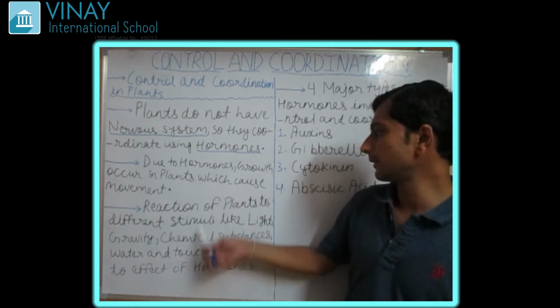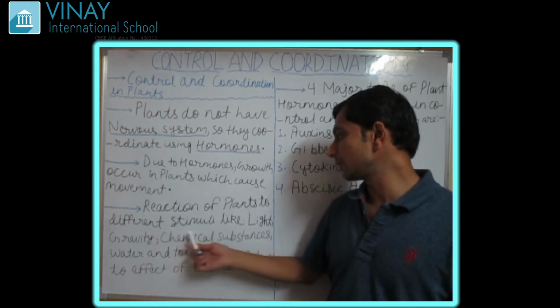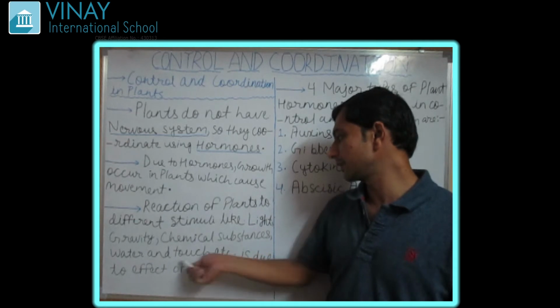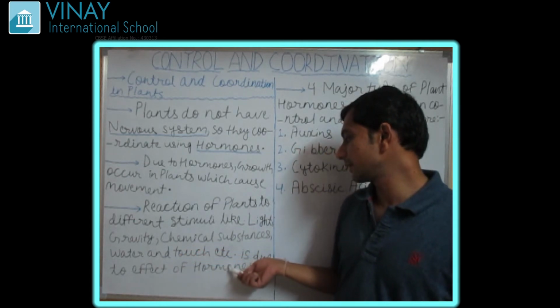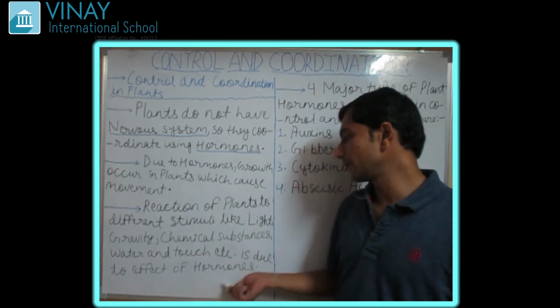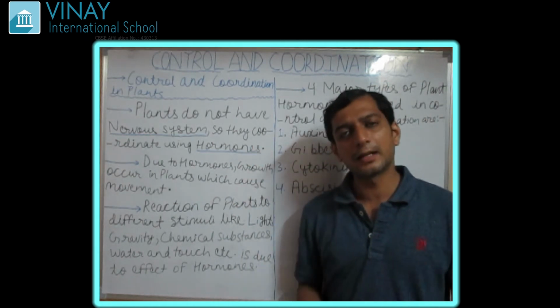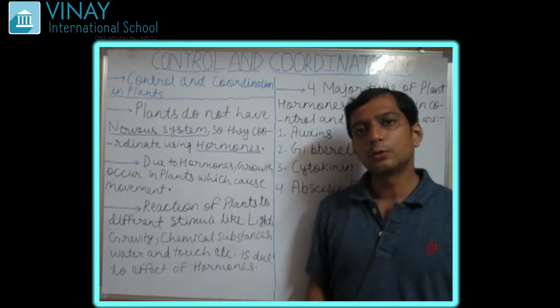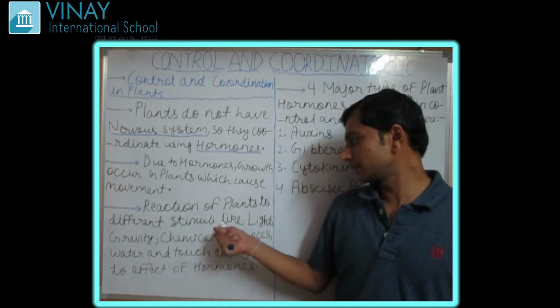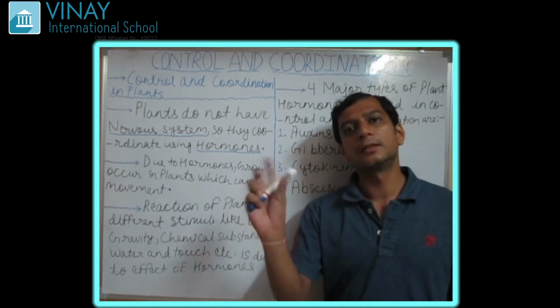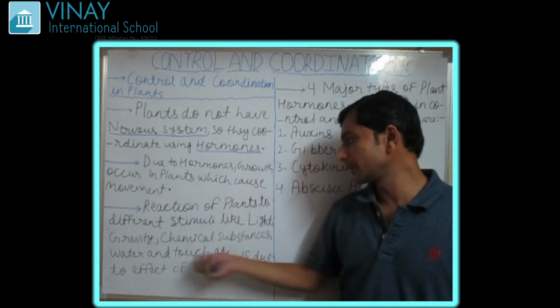Moving further, the reaction of plants to different stimuli like gravity, chemical substances, water and touch is due to the effect of hormones. Plants respond to light; you have studied photosynthesis in the junior classes.